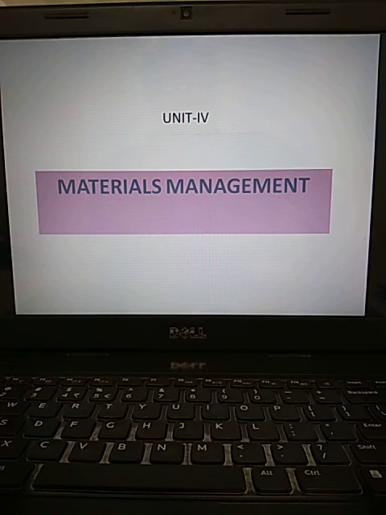Let us take an example: iron. Through the iron ore material, we get iron sheets. What do you call that? The transformed form of the iron ore into iron sheets.